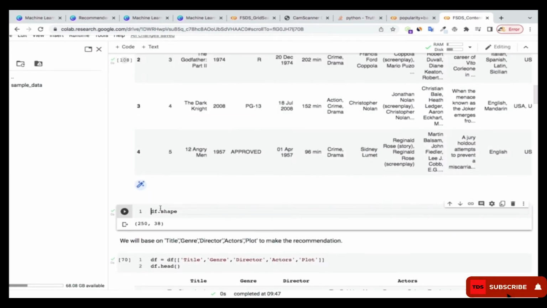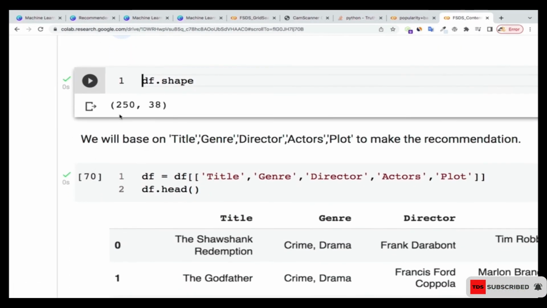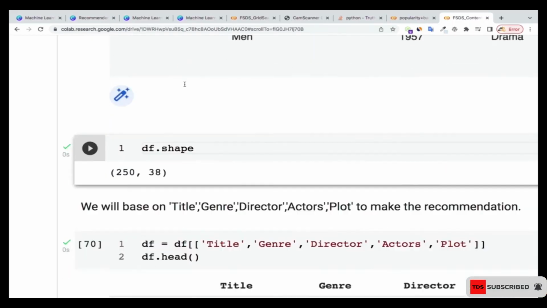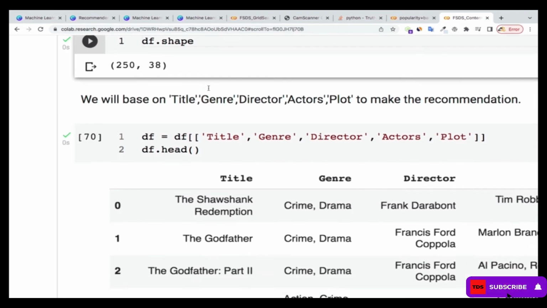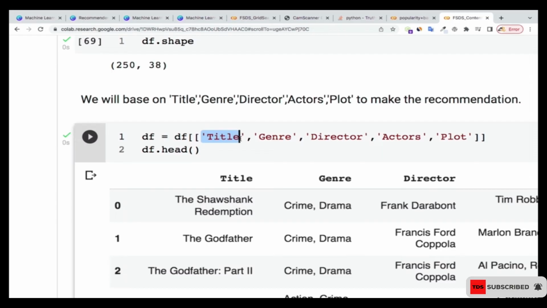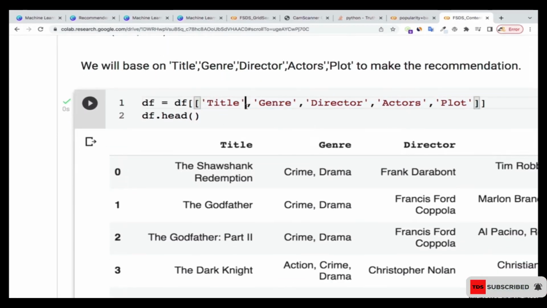If we check the shape of it, you can see that we have around 250 records with 38 features. That is too much. Some are relevant, some are irrelevant for this kind of case. As usual, as a data scientist or machine learning engineer, you need to know what to clean and what features to select. In this case, we're going to use the title, the genre, the director, the actors, and the plot to make the recommendations.